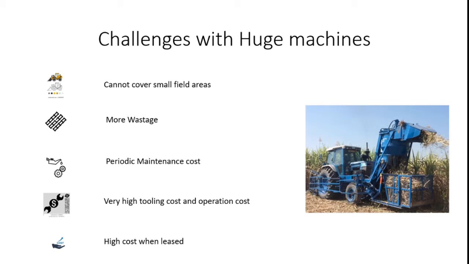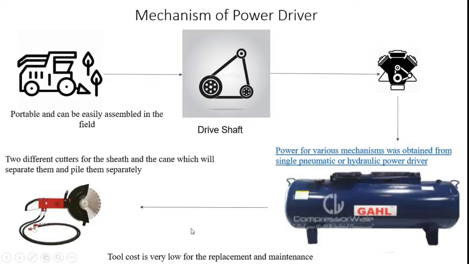Huge machines may also produce more wastage than manual harvesting, and periodic maintenance cost may be more. Very high tooling and operation costs are required, and farmers spend more for leasing and renting the machines, so we go for designing new, smaller and portable machines.